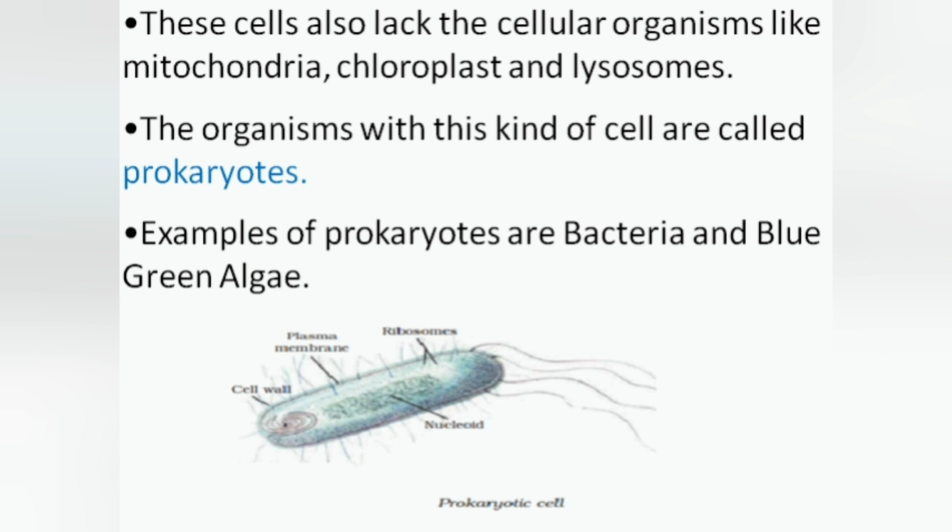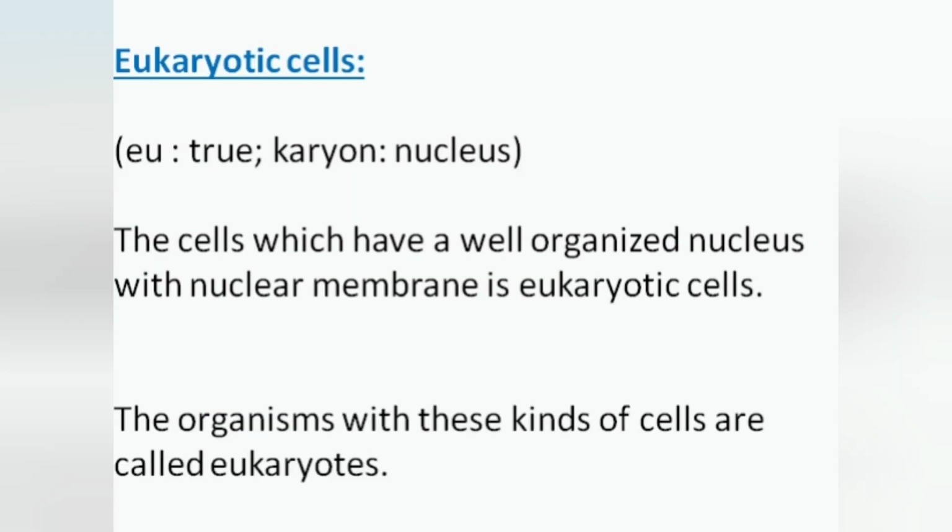Now we will study eukaryotic cells. Eu means true and karyon means nucleus. So the cells which have a well-organized nucleus with nuclear membrane are called eukaryotic cells. The organisms with these kinds of cells are called eukaryotes.